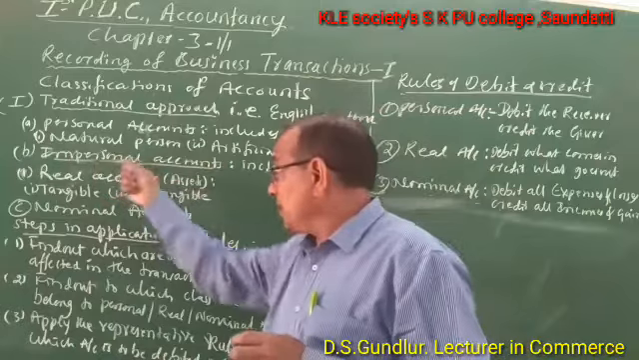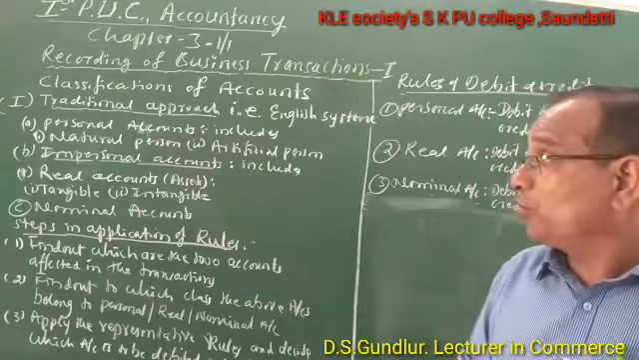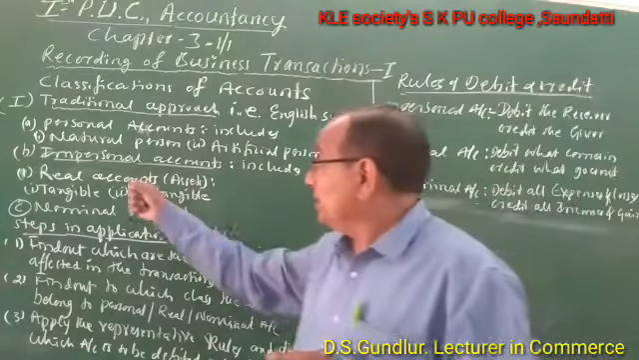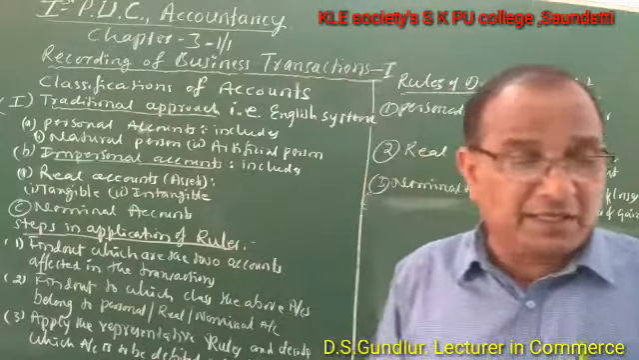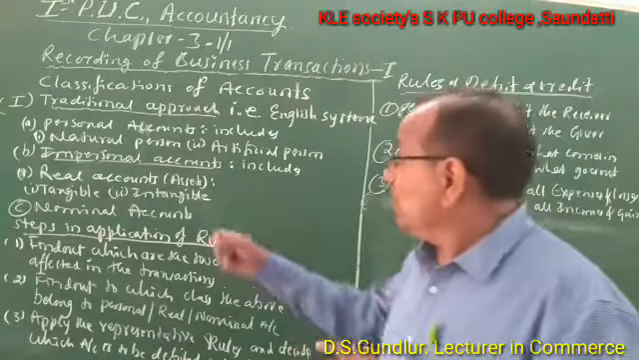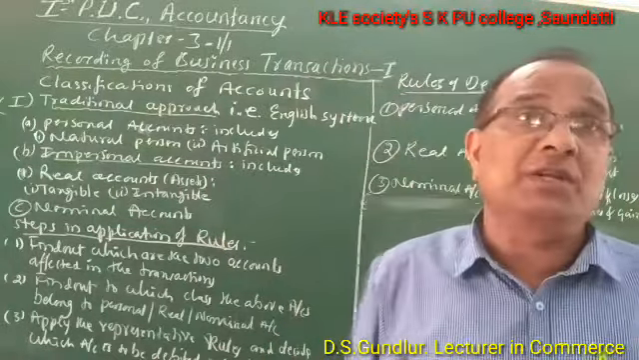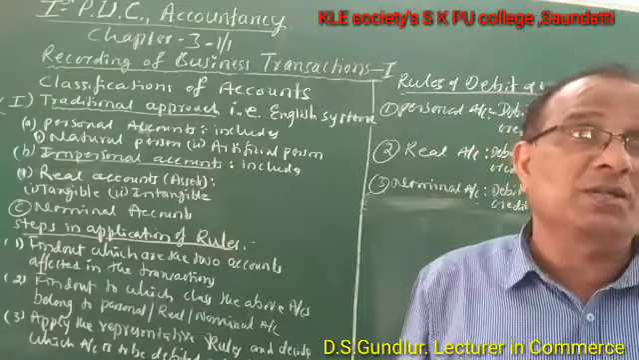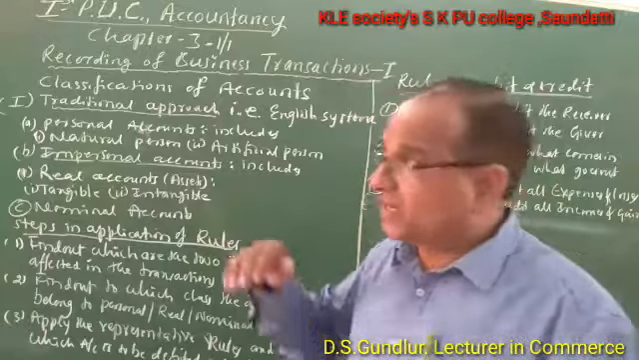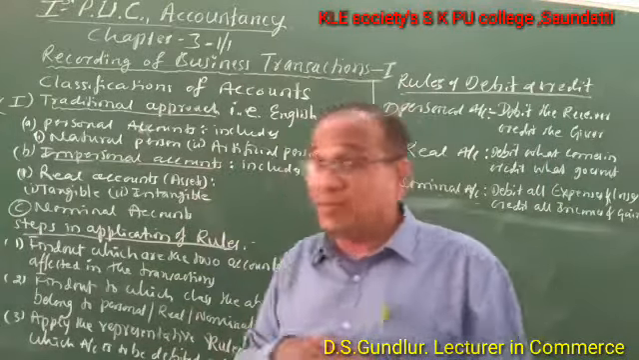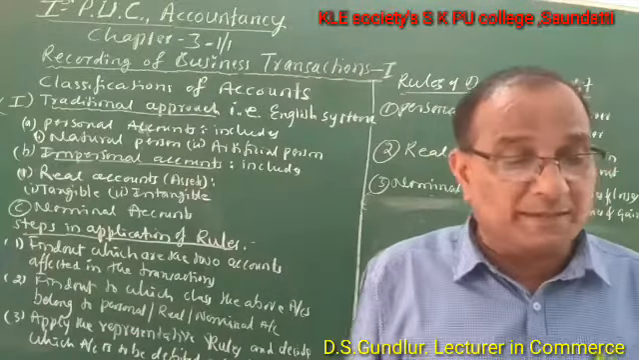And second, impersonal accounts. Impersonal accounts include two important branches. The first one is real accounts. Real accounts indicate assets, all assets. All properties, all assets, all resources belonging to the business are real accounts. Real accounts are again classified into two: tangible and intangible accounts.